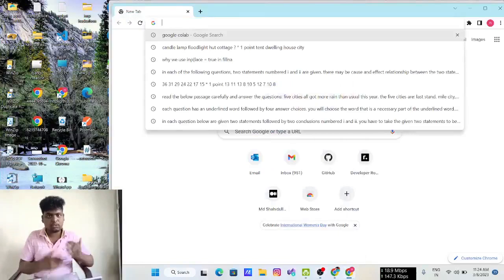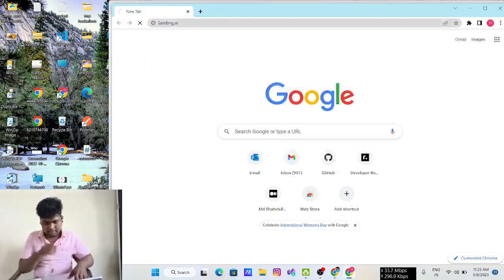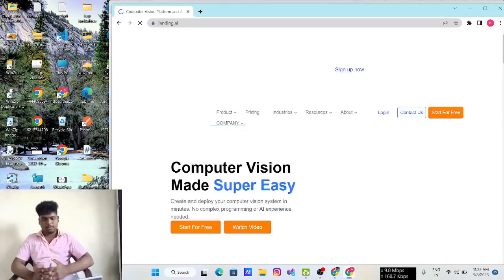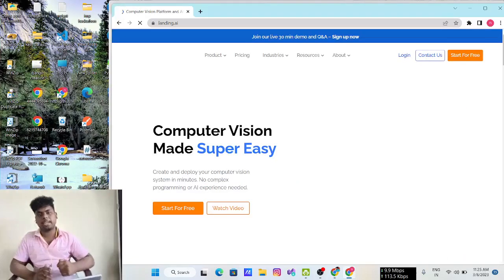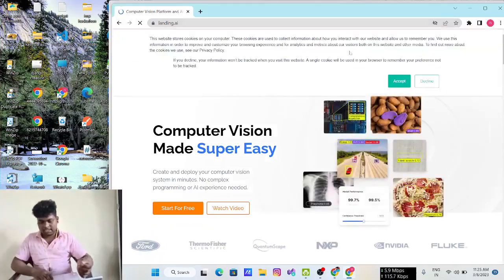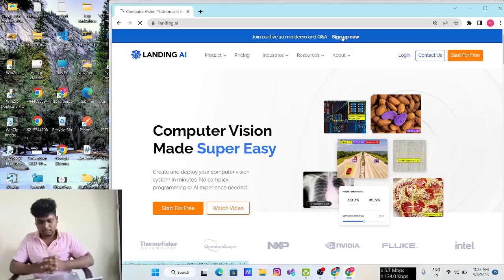First of all, you want to go to the landing.ai website, right? So open the browser and type landing.ai, and it takes me to that website. So basically this is a computer vision platform, right? After that we want to sign in. So click accept cookies and sign up now. Click sign up now.